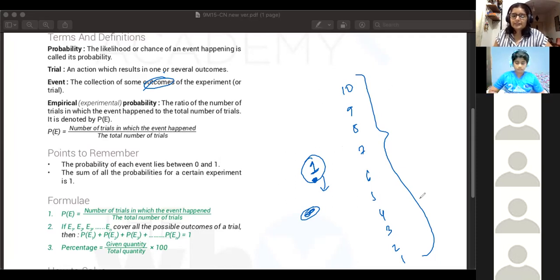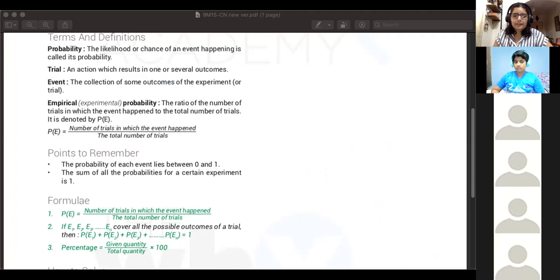So when you're writing a test, let's say it's a completely new test, all of these outcomes are equally possible if you're just marking the answers at random. So the probability of you getting 8 on 10 will be a certain number. 8 is one particular event. Out of all of these 10 events, getting one particular event, you'll have a probability associated with it. That way. Now coming to empirical probability.